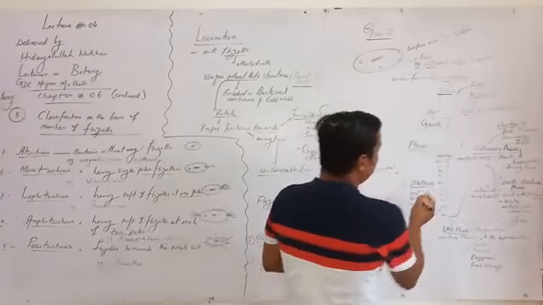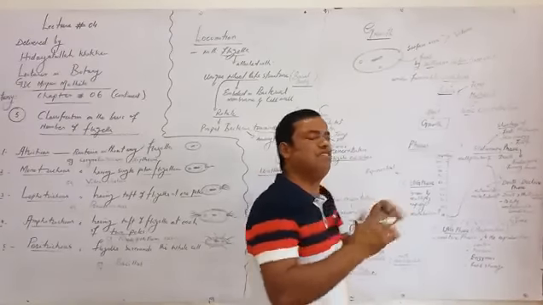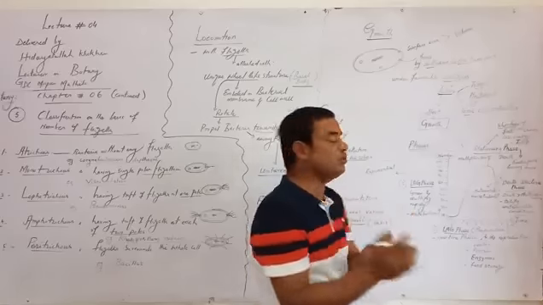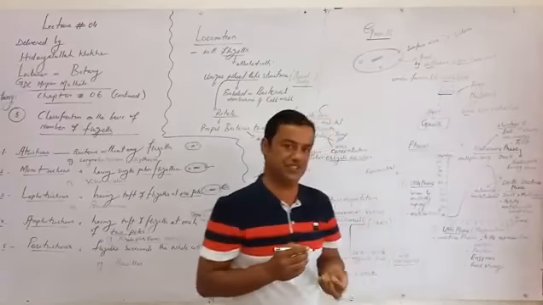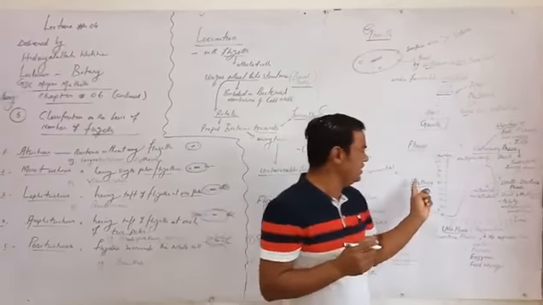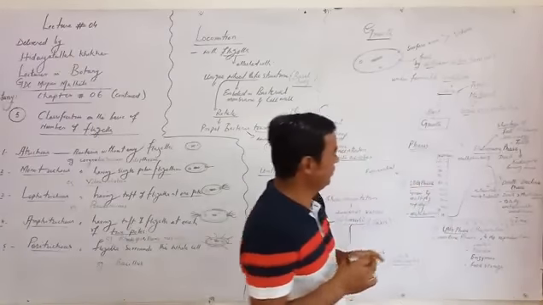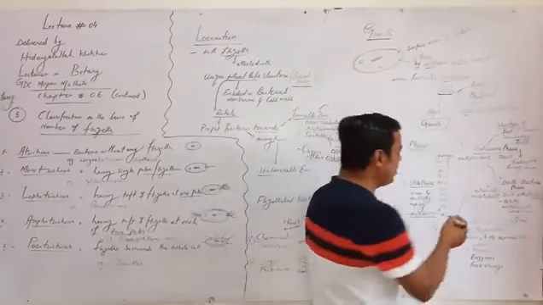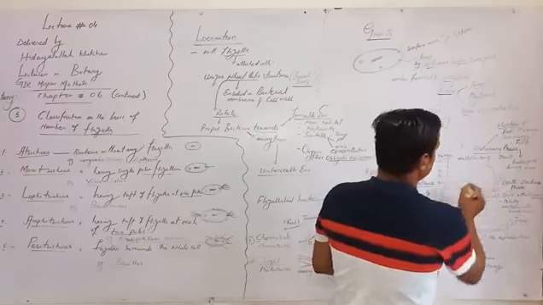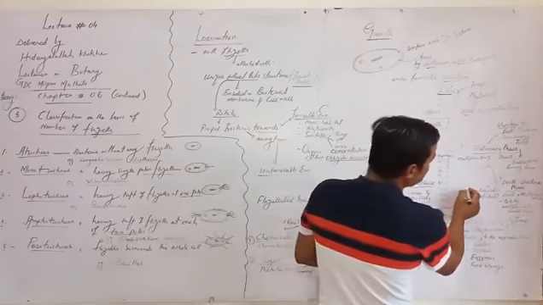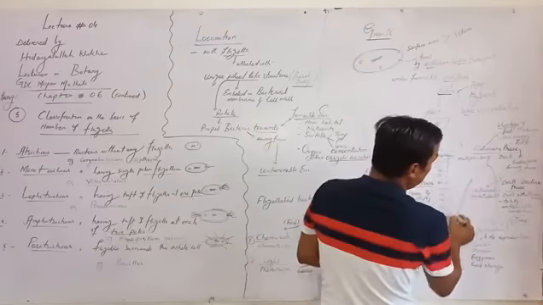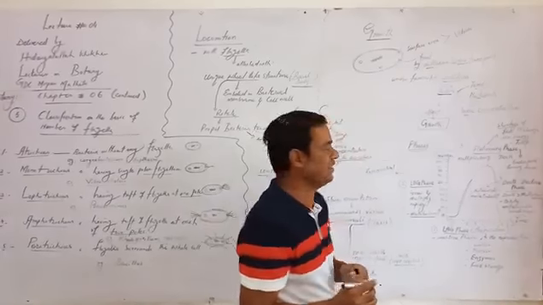In the log phase, bacteria grow and multiply very rapidly. This is also known as the exponential phase, because the metabolic rate is very high. That's why the number of bacteria is increasing here. So multiplication is higher as compared to the death rate.